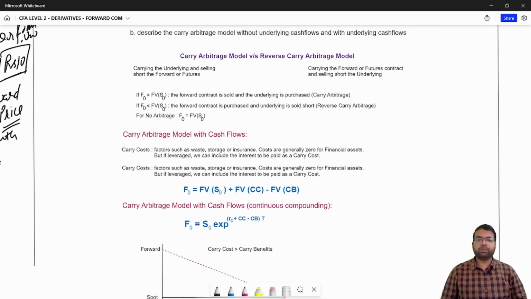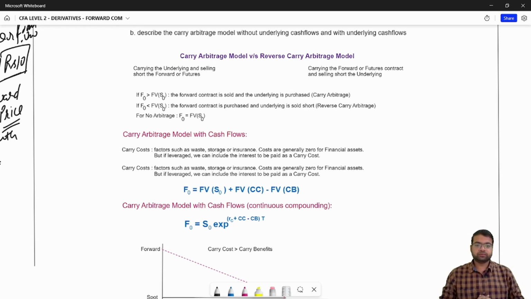Describe the carry arbitrage model without underlying cash flows and with underlying cash flows. Now let's see what the carry arbitrage model is. The carry arbitrage model and reverse carry arbitrage model both work on the idea that whether you buy the underlying today or buy the forward or futures, you must be indifferent between these two at the initiation of the contract.